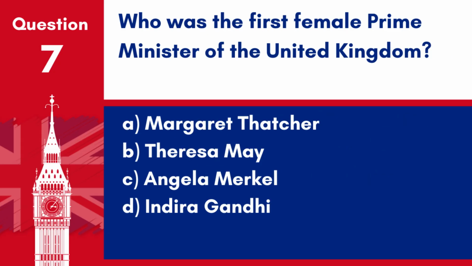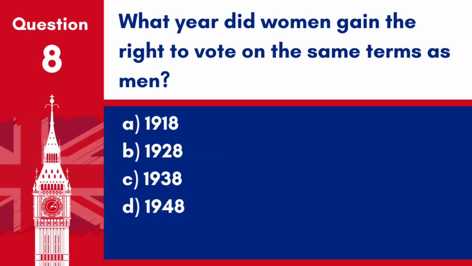Question 7. Who was the first female Prime Minister of the United Kingdom? A. Margaret Thatcher, B. Theresa May, C. Angela Merkel, D. Indira Gandhi. Answer: A. Margaret Thatcher. Margaret Thatcher was the first female Prime Minister of the United Kingdom, serving from 1979 to 1990. Question 8. What year did women gain the right to vote on the same terms as men?